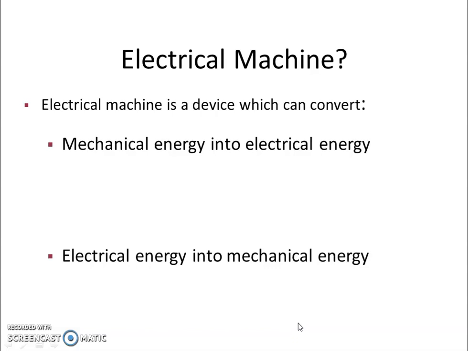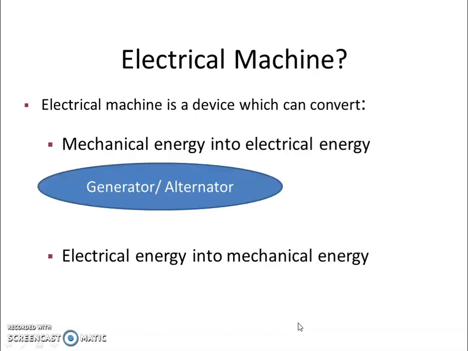When we talk about electrical machines, there are basically two types. When you give mechanical energy into the machine and you get an electrical output, it is called a generator, or also an alternator if the current is alternating current.